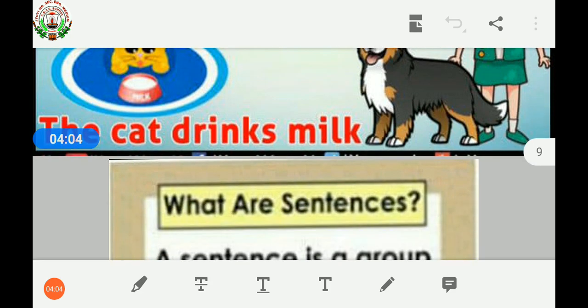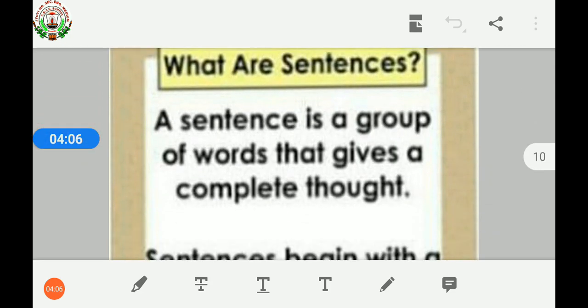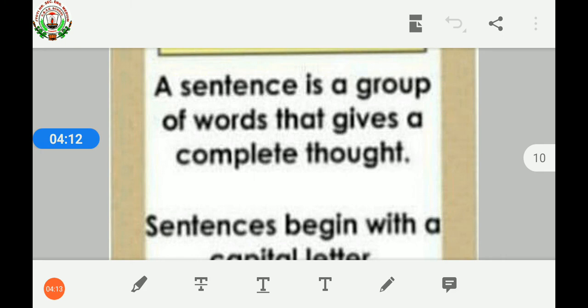Once again, a sentence is a group of words that gives a complete thought. Children, a sentence is a group of words which gives us some sense, some meaning, some information. It should be complete and it should be meaningful. Then only it is a sentence.